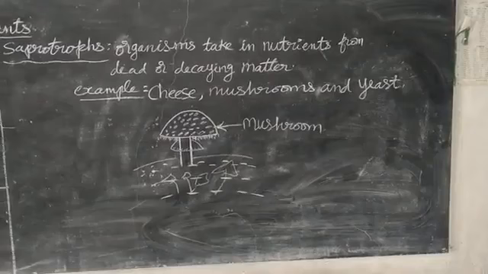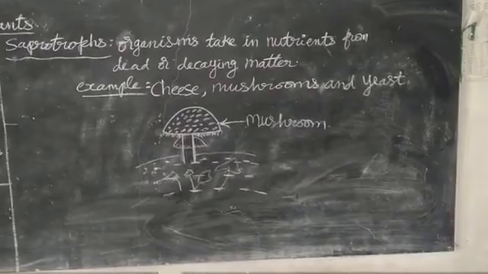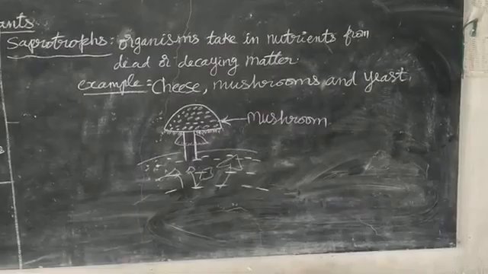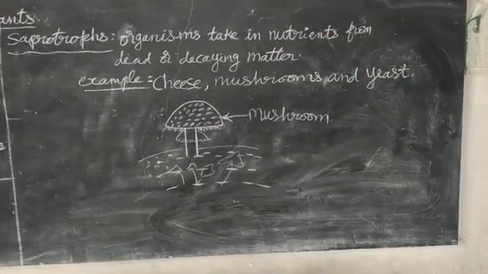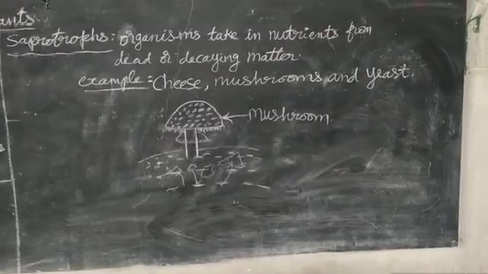It is like an umbrella. During the rainy season, these saprotrophs grow, because during the rainy season the environment will be wet and also a little bit hot. So these saprotrophs grow during the rainy season. Understood? This is all about saprotrophs.